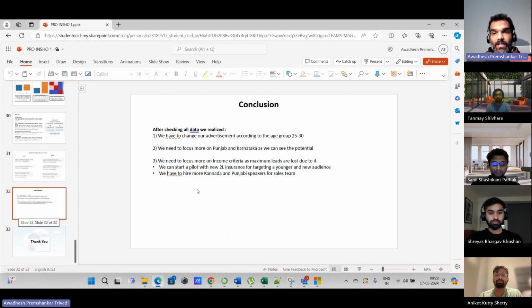The last was the income criteria. As we observed in the Power BI slides, there are many leads which we have lost because of income. So as a pilot, we have decided to start some insurance with a very low range, starting from 2 lakhs, to target a younger and new audience. And lastly, as mentioned in point number 2, since we see more potential in Punjab and Karnataka, we thought of hiring a Kannada and Punjabi speaking sales team so that more targeted marketing could be done.